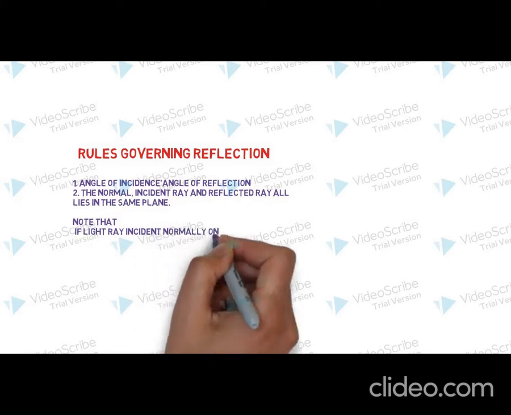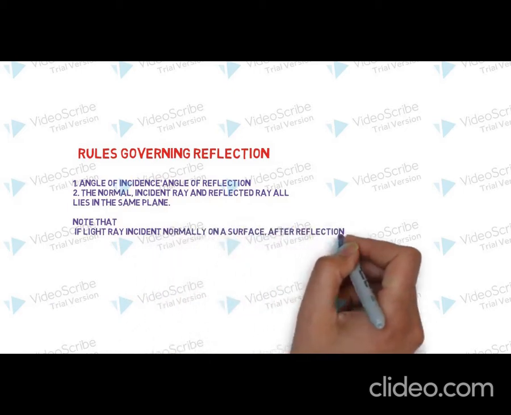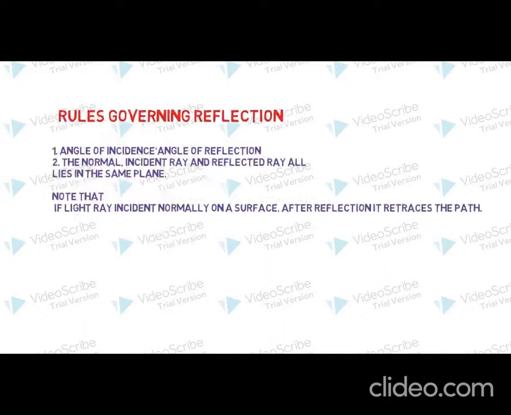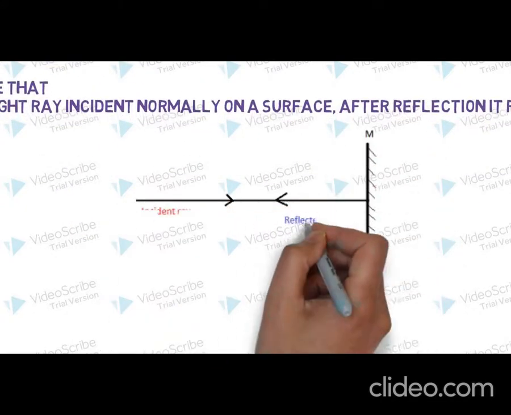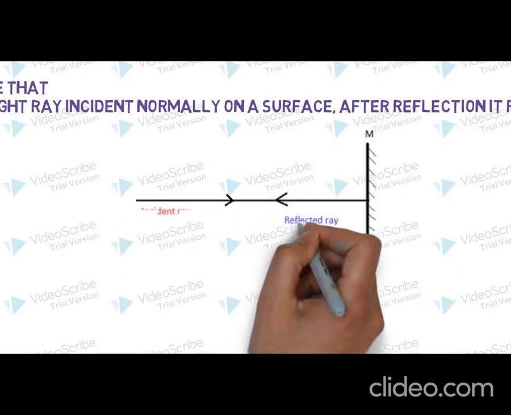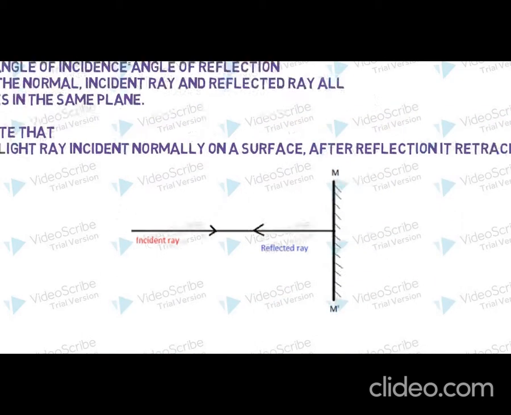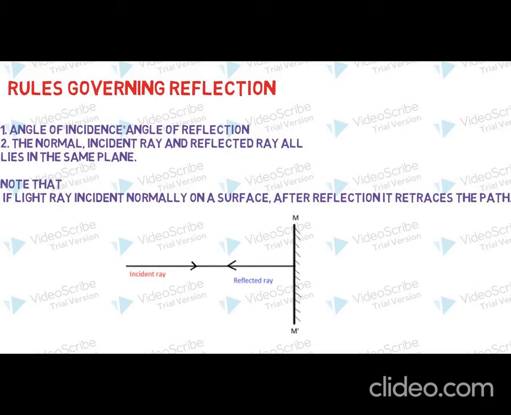One must carefully note down that if a ray of light is incident on a plane mirror along the normal, then it retraces its path as shown in the figure, because here the angle of incidence is 0 degrees. Why 0? Because we are calculating the angle between normal and incident ray. The normal and incident ray are coinciding, so the angle of incidence becomes 0, and so the angle of reflection must also be 0. So the ray of light just retraces its path when it strikes perpendicular to a plane mirror.